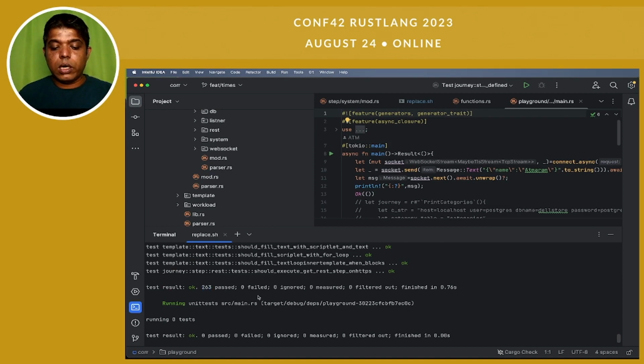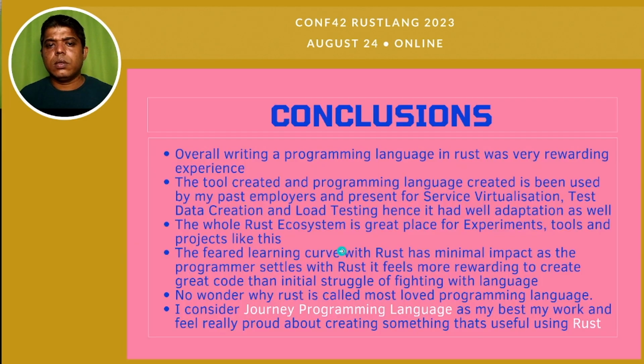So this was all about the presentation. Now I'm going to conclude my talk with this demo. Overall, writing a programming language in Rust was a very rewarding experience. The tool and programming language created are being used by my past and present employers for service virtualization, test data creation, and load testing. Hence, it had very good adoption as well. The whole Rust ecosystem is a great place for experiments, tools, and projects like this.